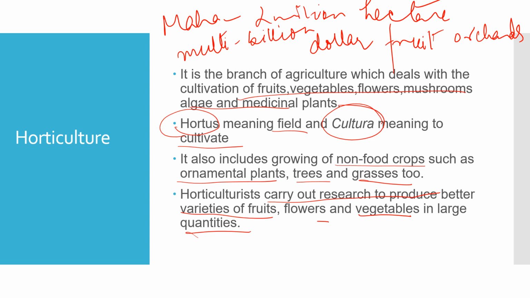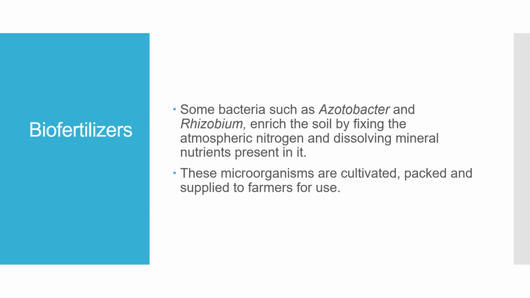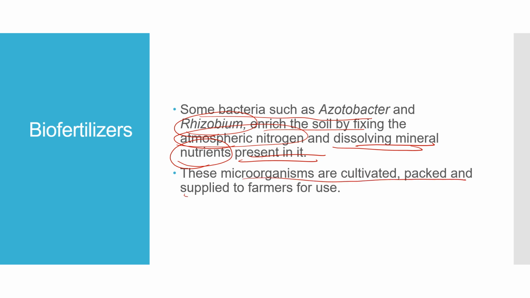Now after this we'll move on to organic farming. What are biofertilizers? Some bacteria such as azotobacter and rhizobium enrich the soil by fixing atmospheric nitrogen and dissolving the minerals present in it. These microorganisms are cultivated, packed and supplied to farmers for use, and they are called biofertilizers. So rhizobium and azotobacter are used as biofertilizers.